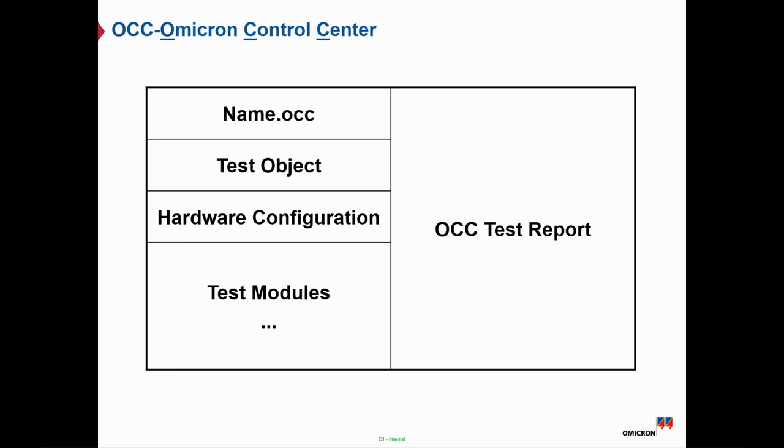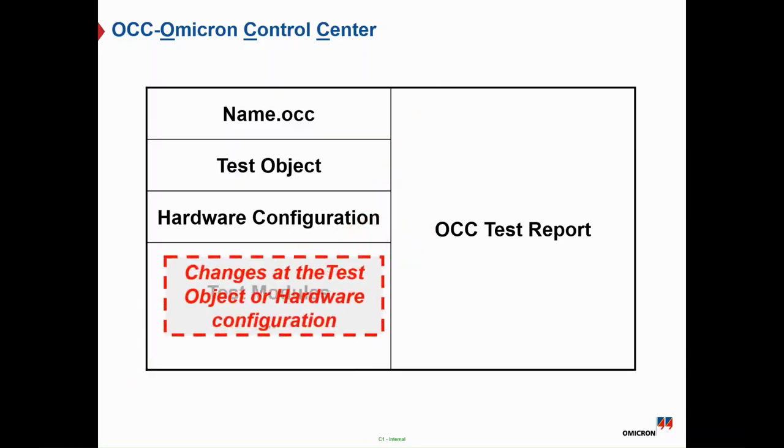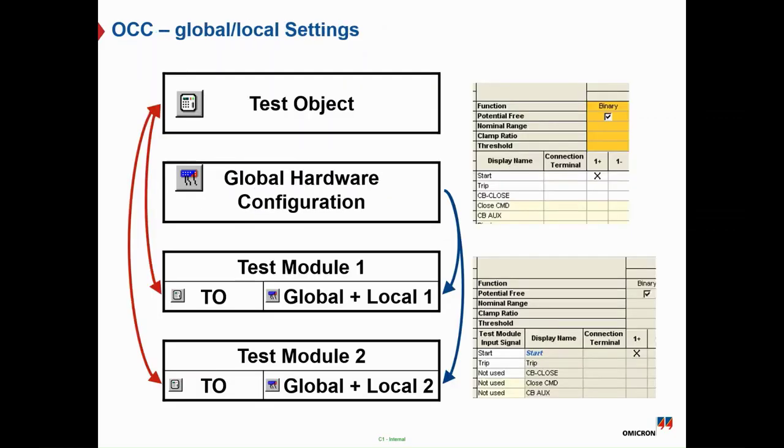Then you can add test modules one by one to test all the activated and enabled protection functions inside the protection relay, and at the end you will find one combined OCC test report for all these protection functions. But if you have any change in the test object or the hardware configuration, so the relation between the test object and the local test object, as you can see, if you change any value in the general test object, it will affect the local test object.